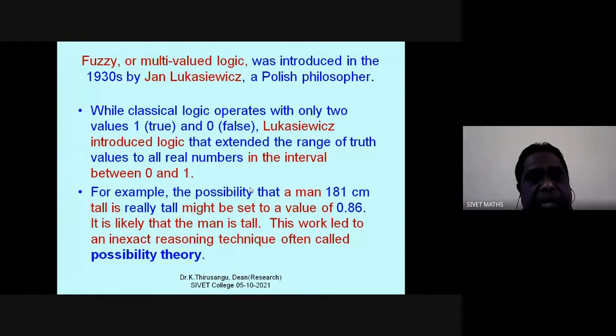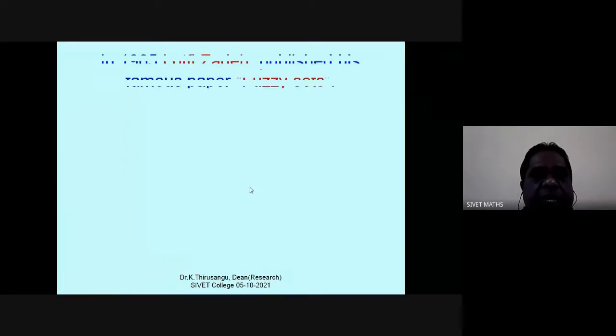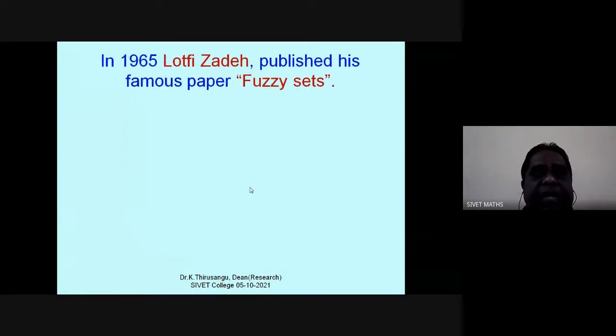Based on this, Professor Zadeh, known as the founder of fuzzy sets, is a mathematician, electrical engineer, and a professor of computer science at the University of California. In 1965, he published his famous paper on fuzzy sets.